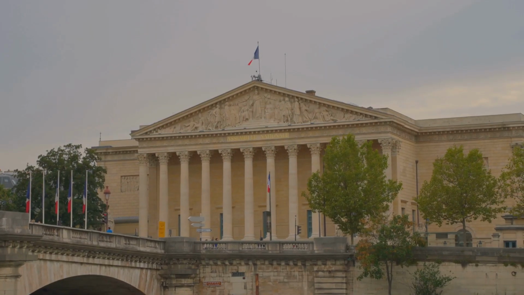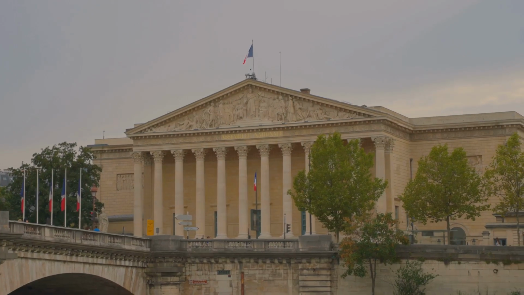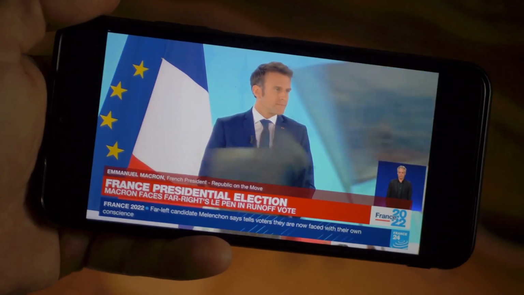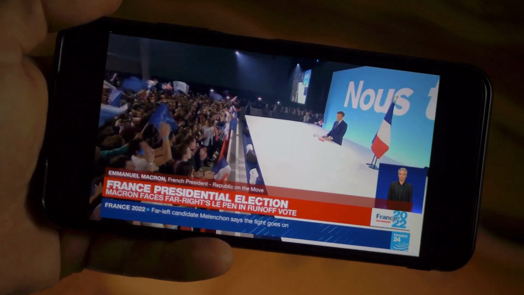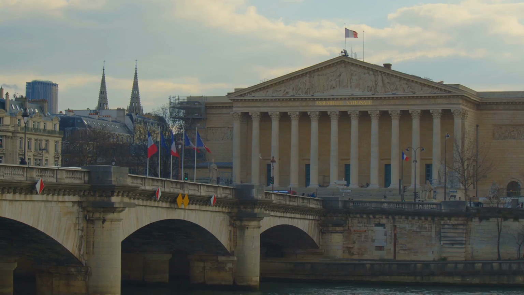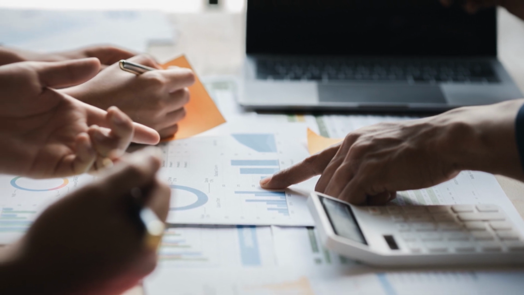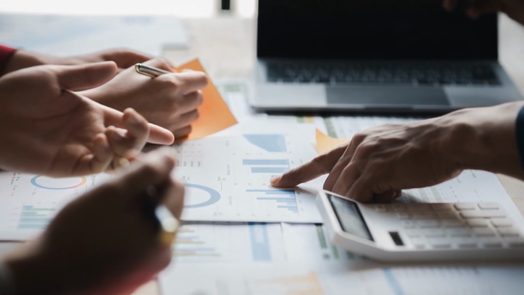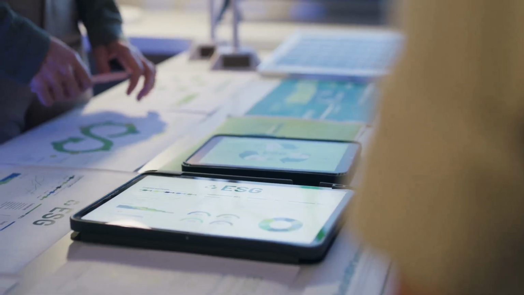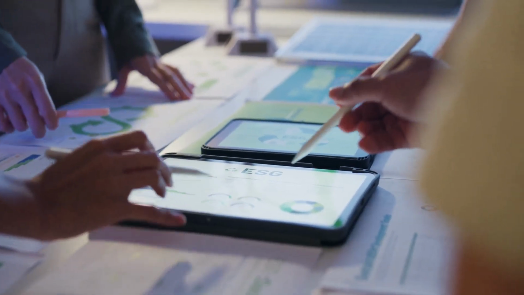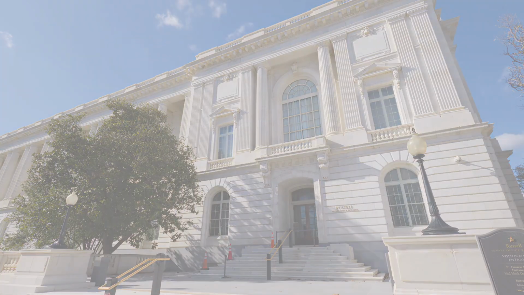In France, the French Parliament can censure the government. The President can dissolve the National Assembly, calling for new elections. The Constitutional Council can review the constitutionality of laws. These checks and balances ensure that each branch of government operates within its limits. This system promotes accountability and prevents the abuse of power.